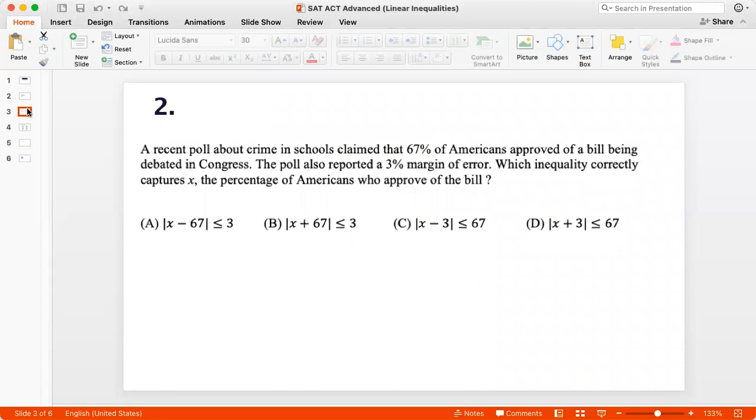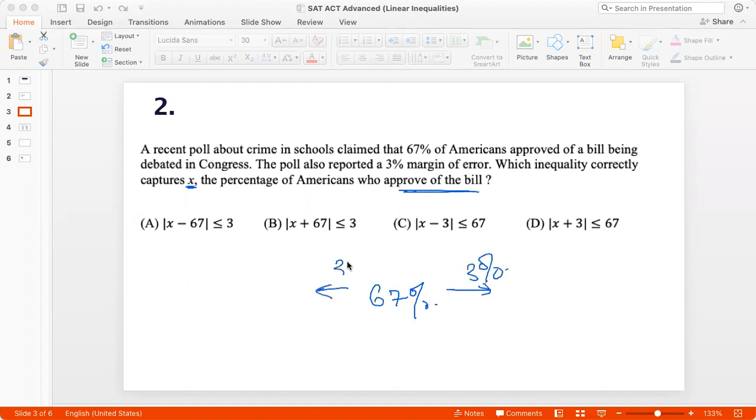Question 2. A recent poll about crime in schools claimed that 67% of Americans approved of a bill being debated in Congress. The poll also reported a 3% margin of error. Which inequality correctly captures X, the percentage of Americans who approved the bill? So there are 67% of Americans who approve it, and there is a 3% margin of error, right?